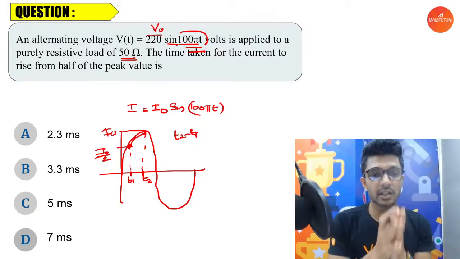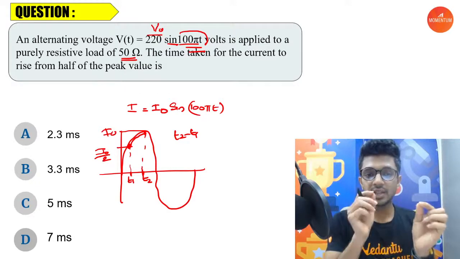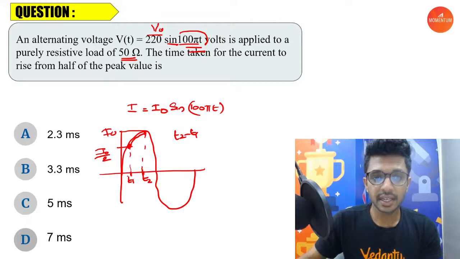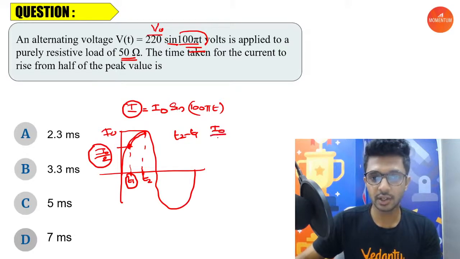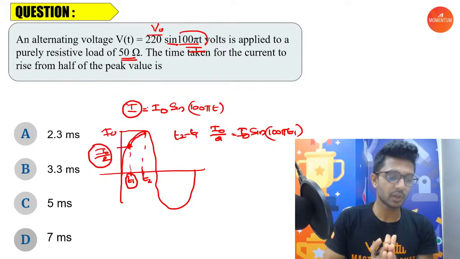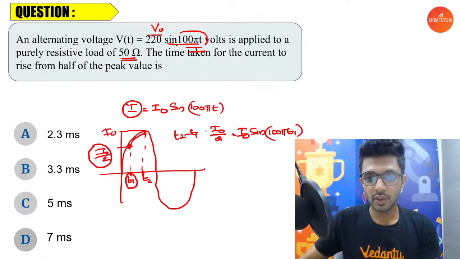So now our duty is to find the value of T1 and T2, right? Okay, how can we find out? When the time is T1, the value for the current is equal to I naught by 2. So the value for the current is equal to I naught by 2, I naught sine 100 pi T1. I hope you got it, right? I'm just applying the value in the above equation, that's all. So what will you get? I naught cancels. It's 1 by 2.